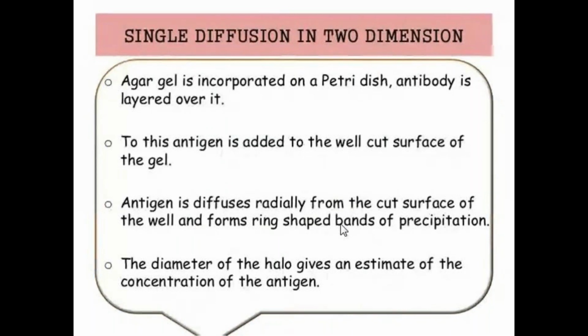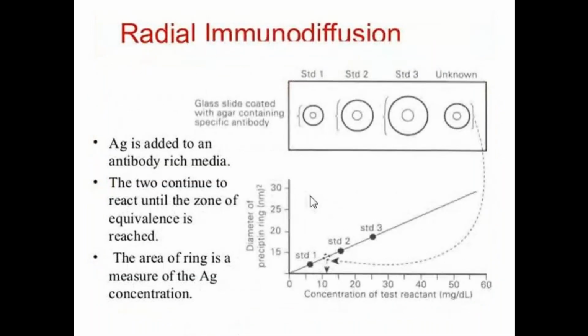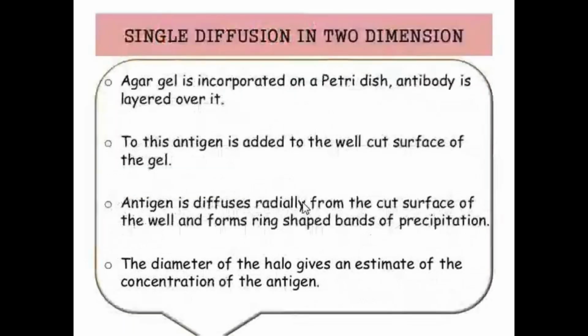Agar is normally incorporated, then antibody is layered over it. Next, antigen is added to the gel. The well is cut at the center. Then antibody is placed in all directions, and the antigen diffuses towards the two directions. The diameter of the halo gives the estimate of the concentration of antigen. That is single diffusion in two dimensions.